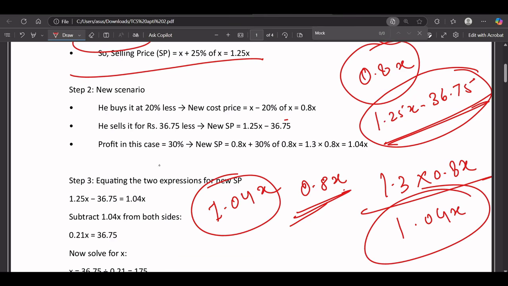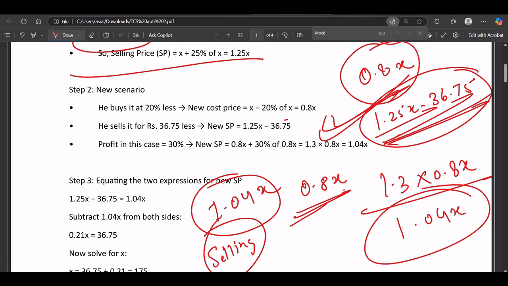So this is the selling price. And we already had a selling price of 1.25x minus 36.75, which is also the new selling price.